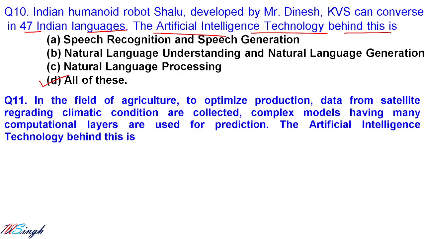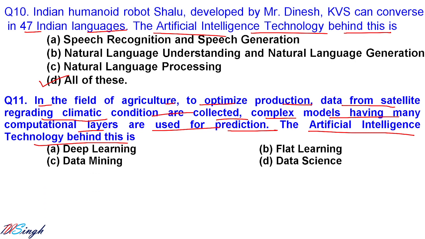Let us go for question number 11. In the field of agriculture, to optimize production, data from satellite regarding climate conditions are collected. Complex models having many computational layers are used for prediction. The artificial intelligence technology behind this is, okay, that is what? Data mining. We are going to use data mining here, because we have the data and we are trying to predict patterns in that data. So this comes under data mining.